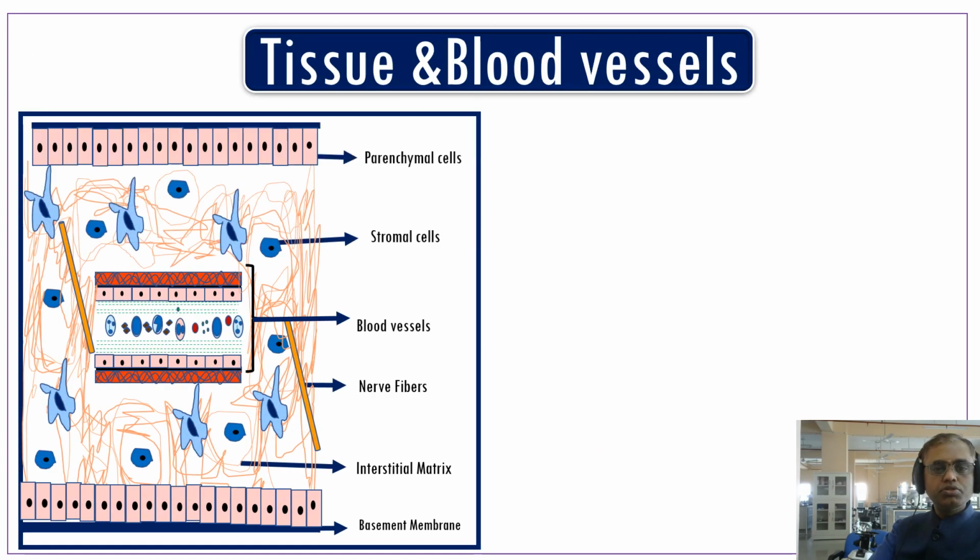If you see the tissue, it is made up of parenchymal cells, and there is a basement membrane, and stromal cells will be present. Each tissue has blood vessels, nerve fibers, some macrophages, and a stromal layer. So this is the basic structure of any part of the tissues.